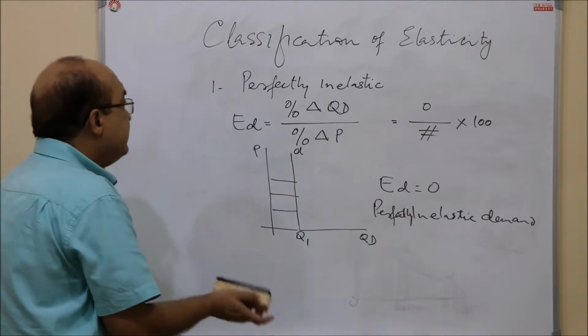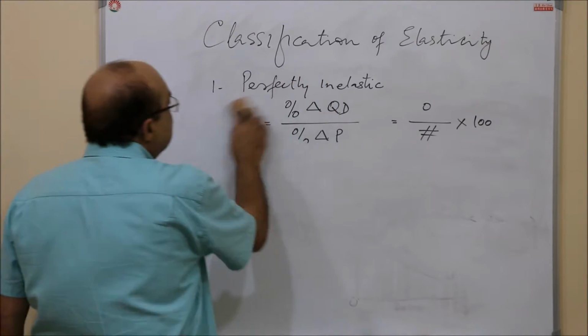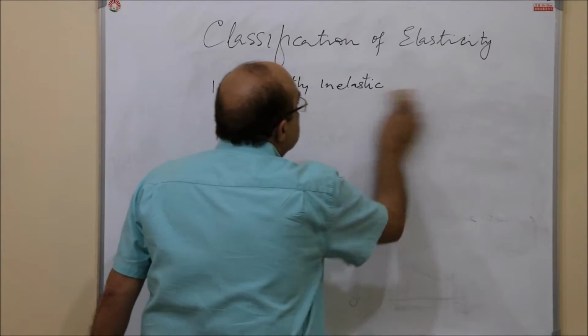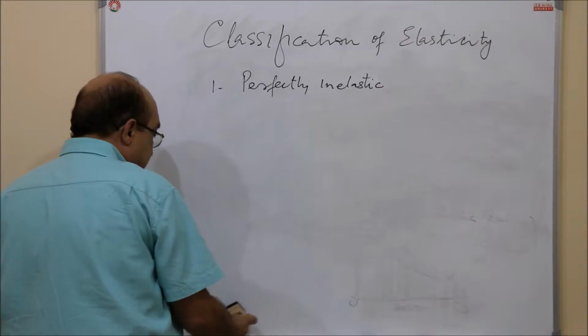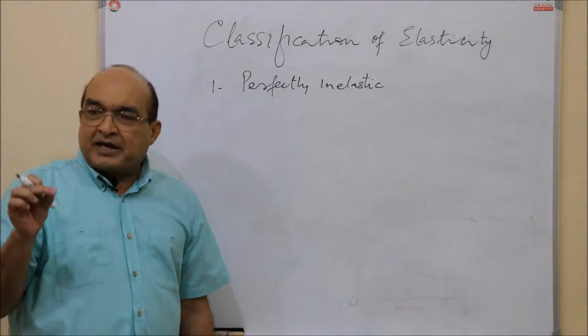Now another category is where the demand is perfectly elastic. That means even a negligible change in price.